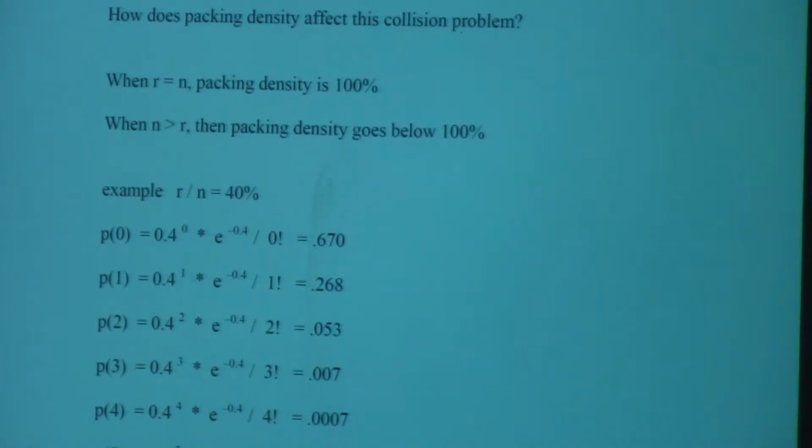This tells us that 67% of the slots will have 0 records hash to them, which sounds even more outrageous than before, but it shouldn't be, because with 40% packing density, 60% of the slots won't even get used at all. So 67% not being targeted is not as alarming, because we only expected to use 40% of the space anyway.